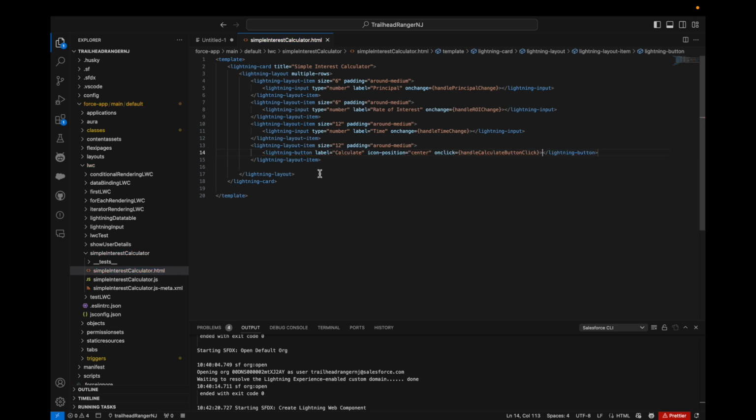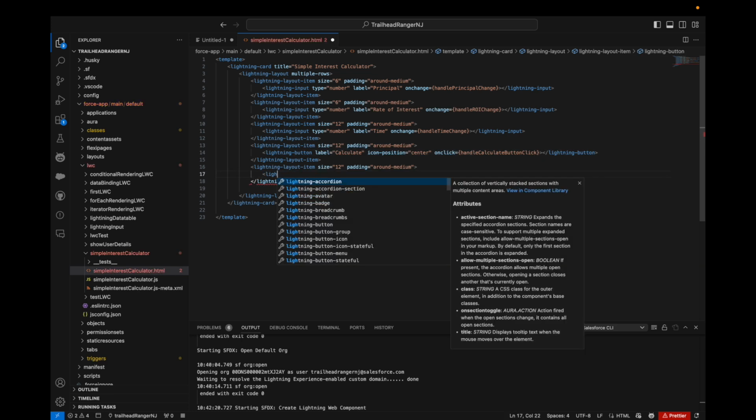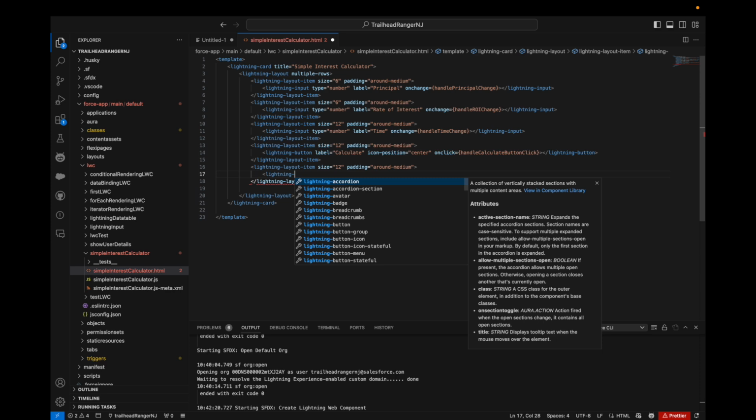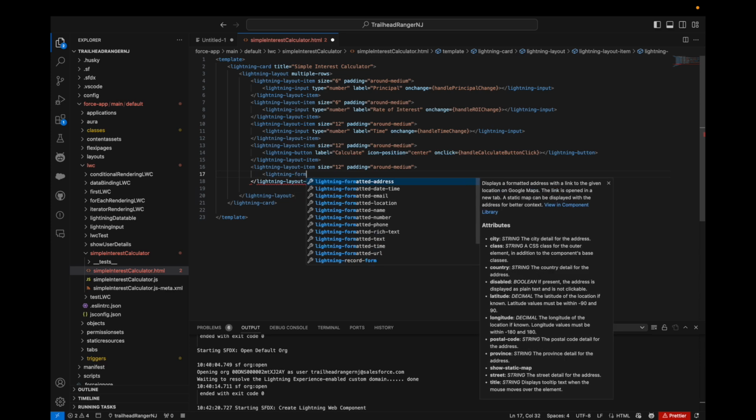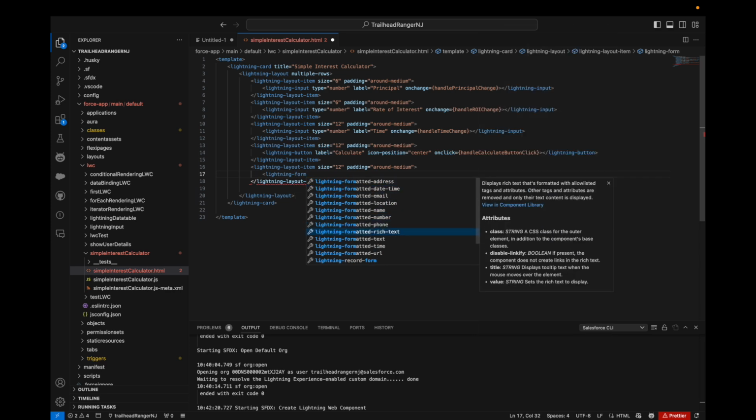Okay, button is defined. Now we will define the output field where the output should be shown. We'll just copy paste this, and instead of the lightning button, we'll have lightning formatted text to show the output.